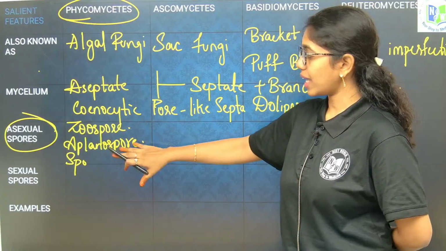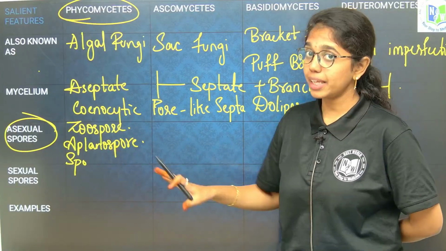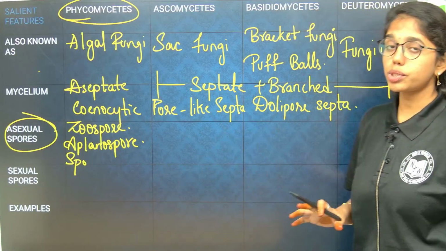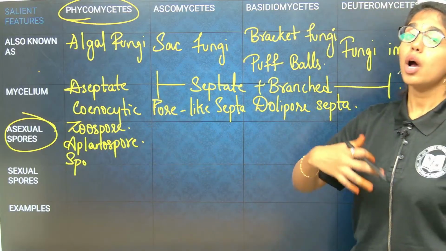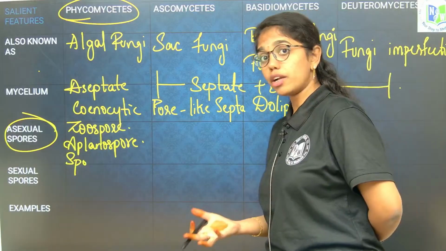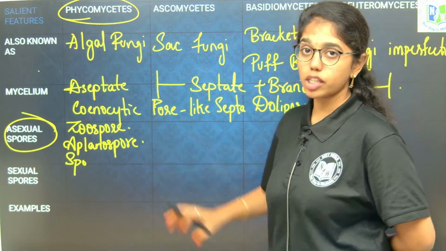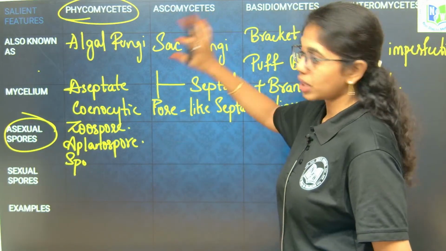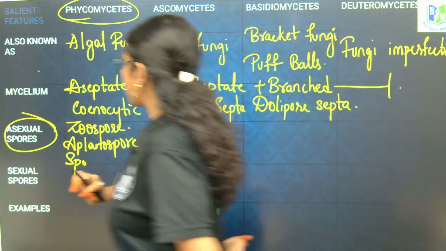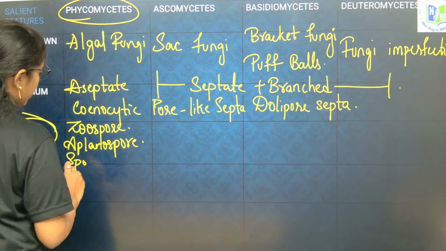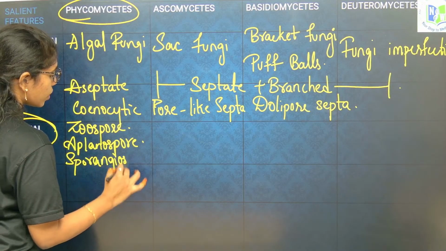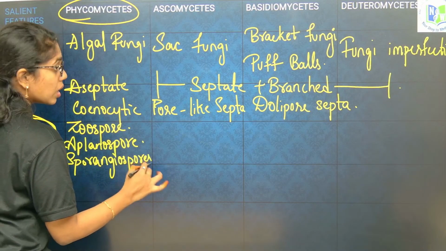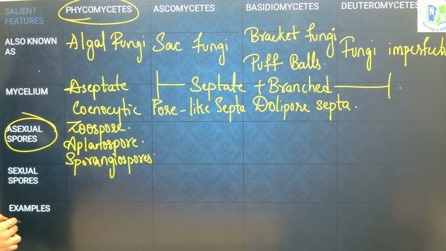Multiple times questions are raised on these 2 segments only. Which one is exogenous, which one is endogenous, and what are the sets of asexual spores and sexual spores with each class of fungi. So here, zoospores, aplanospores and sporangiospores are the asexual spores.